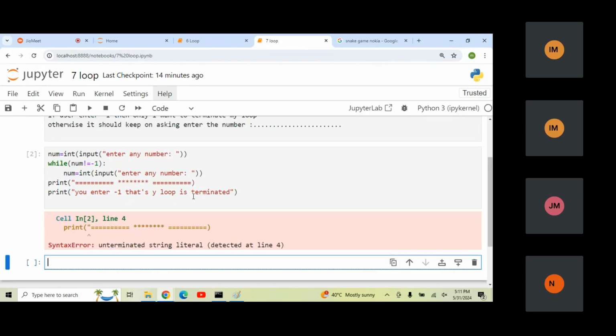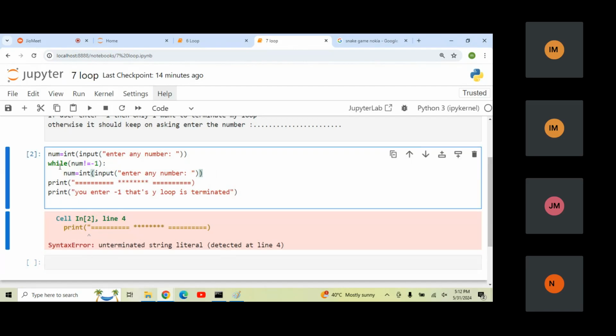Now you can see here once I run this, okay, what happened here? Line number 2. Syntax error. Okay, course is not closed. Now let me enter this.